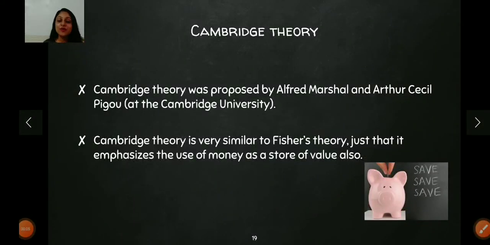So in this video, I am going to start with the Cambridge theory of money demand. Those who have not seen the last video, I explained that we are going to start with the theories of money demand. I request all of you to please go and watch that video first. That was an introduction of what is theory of money demand, and that there are so many theories. There are classical theories, there is Keynesian theory, and then there are post-Keynesian theories also.